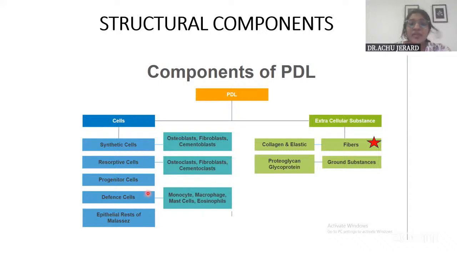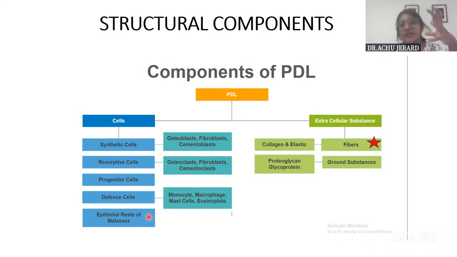Then you have the immune cells, which are otherwise called the defense cells, which include neutrophils, monocytes, macrophages, mast cells, all that. And then, of course, the epithelial cell rests of Malassez are also seen, which are nothing but remnants of Hertwig's epithelial root sheath, found distributed throughout the PDL closer to the cementum. So along with this flowchart, on the side you can add another column just describing each of these.